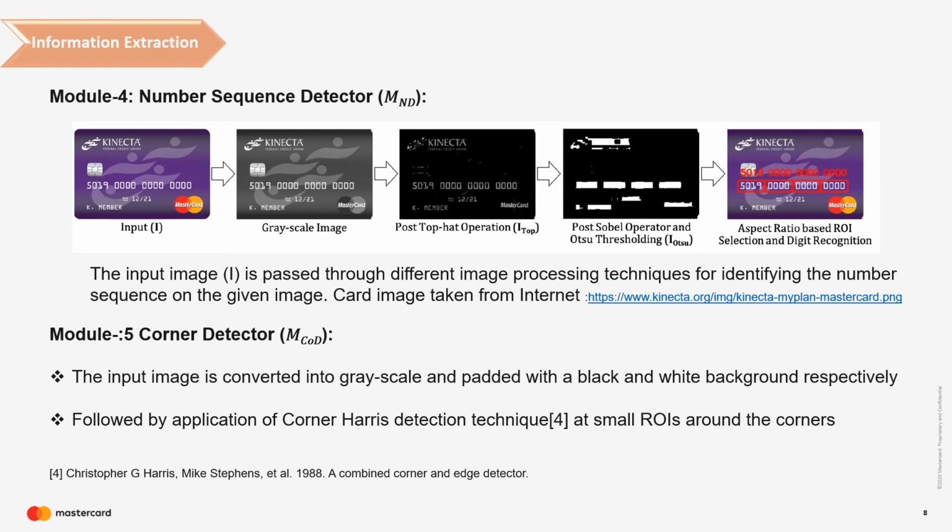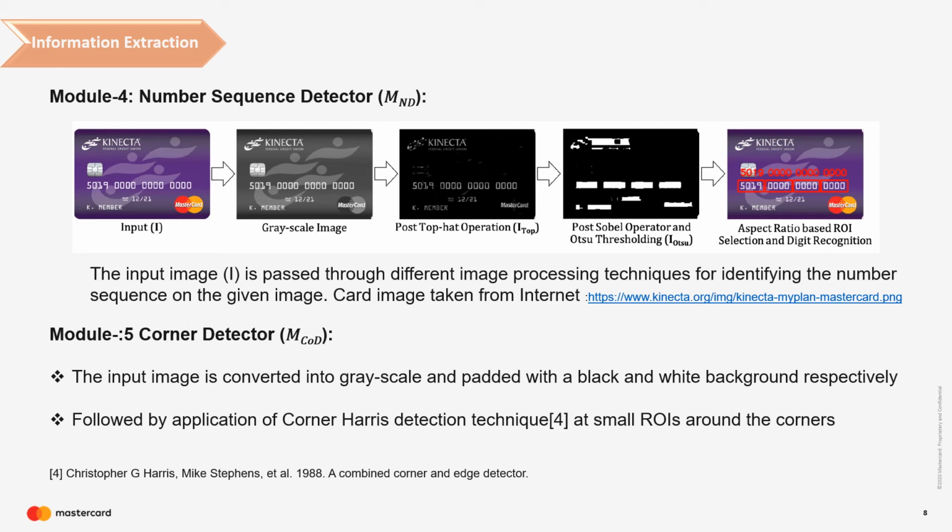Moving on to the next module, the number sequence detector module. It involves different image processing techniques, such as application of the top hat morphological operation and the Sobel operation to detect contours. Then an aspect ratio is set to filter out potential number sequence locations from these contours. Here domain knowledge is used to set the aspect ratio.